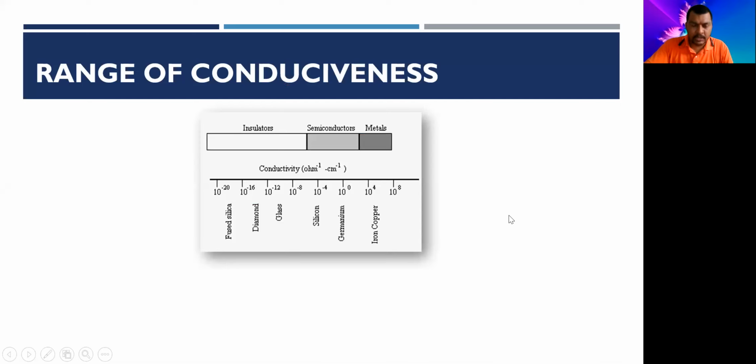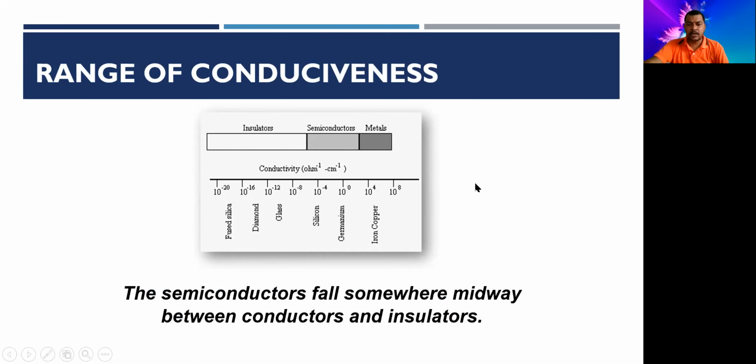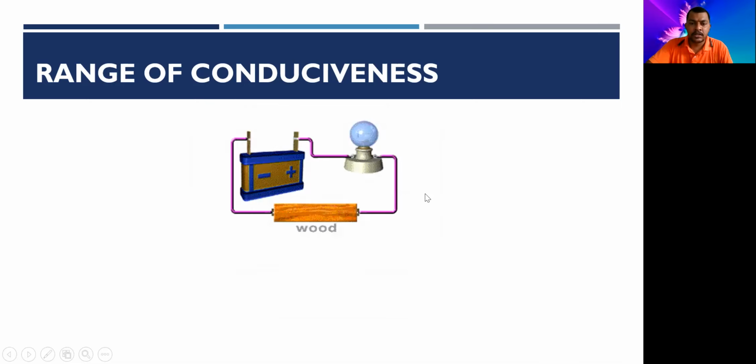And what is the range of conductiveness? I have told you yesterday that semiconductors are less conductive than metals, and more conductive than insulators. Insulators do not conduct, so their conductivity is zero, whereas metals' conductivity is infinite. A semiconductor lies in between. So this is being shown in this graph, right? That is the range of conductiveness. The semiconductor falls somewhere midway between conductor and insulator. I have told you yesterday in the lecture. So this is what it means by conductiveness.